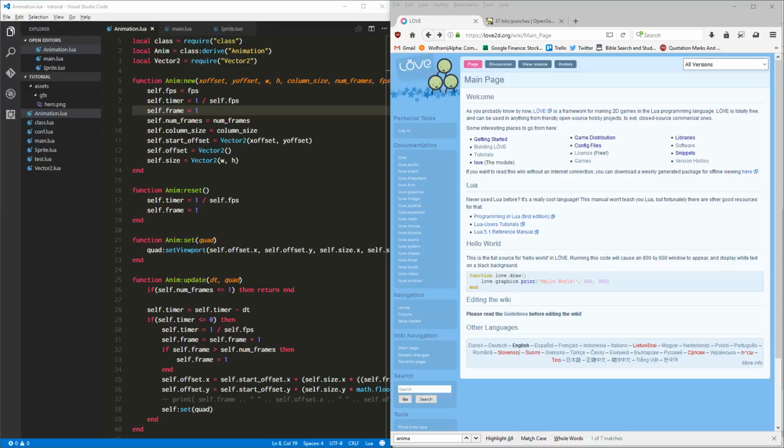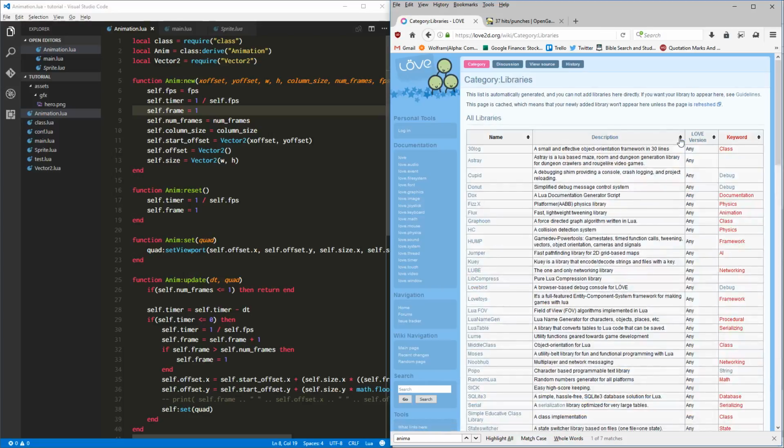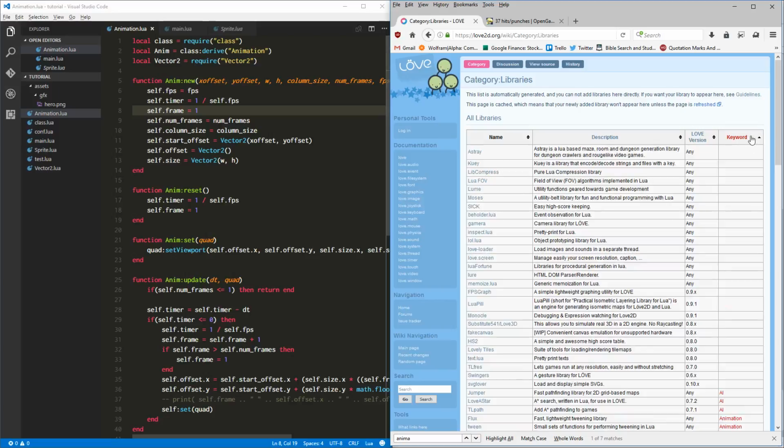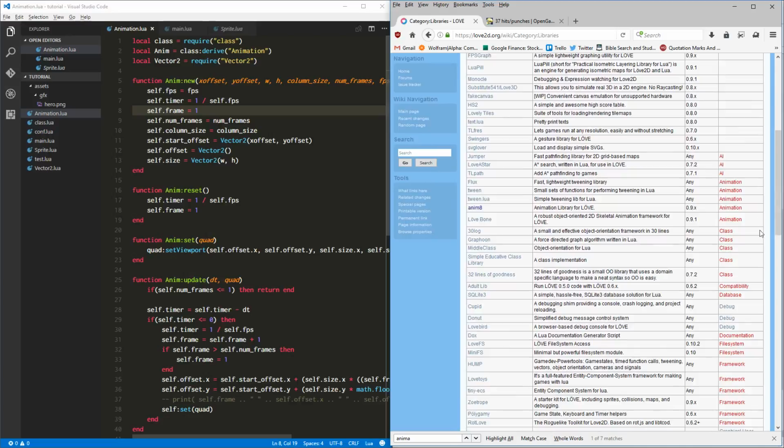All right, I'm sitting here once again at the love2d.org wiki main page, and I want to draw your attention to what we've been doing and the fact that there are lots of libraries available for Love2D that will allow you to do all of these things that we've been doing, and there's a lot more features in a lot of them, I'm sure. But you can go to the libraries category, and you can even click this little lovely sort arrow here, and you can have it sorted according to keyword.